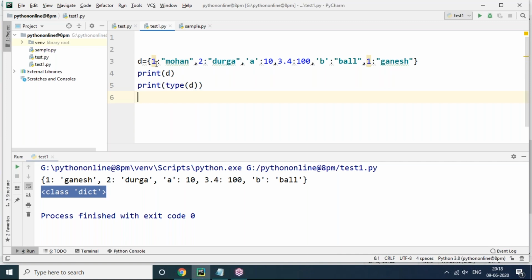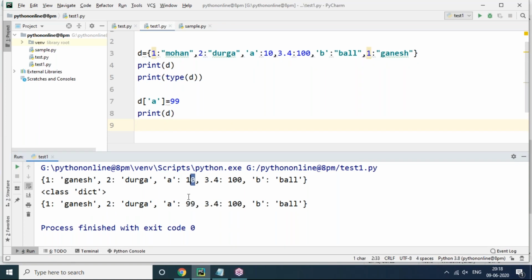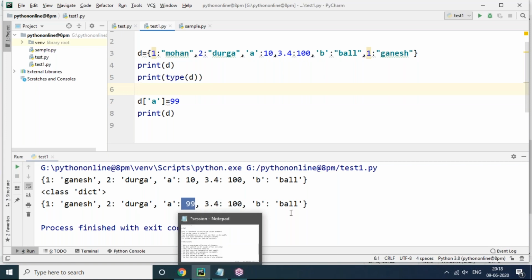Dictionary keys are immutable. We can't change the keys, but values are mutable, we can change the values. For example, I'm changing a value. Now you can see d of a, the value is 10, but I want to give it the value 99. Now print d, and check whether the dictionary value is changing or not. a is initially 10, but the value got changed to 99. So values we are able to change, but we cannot change the dictionary keys. It's not possible because they are immutable.